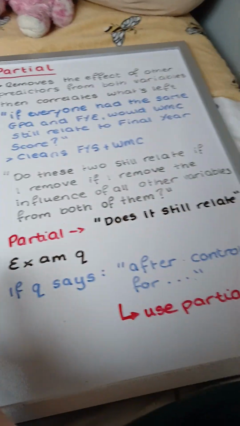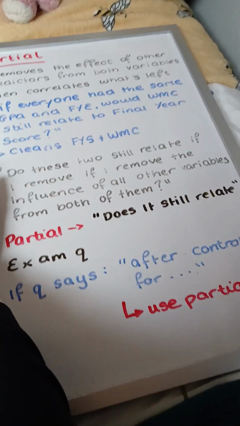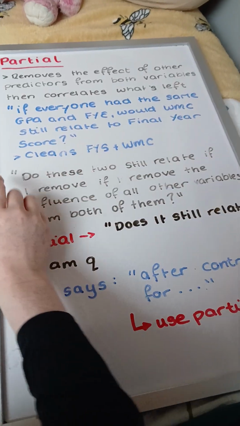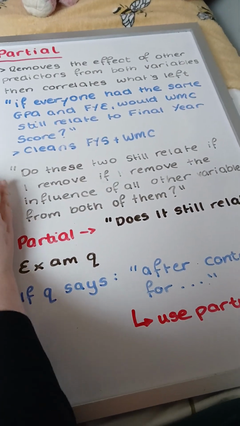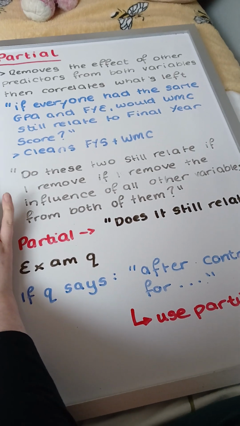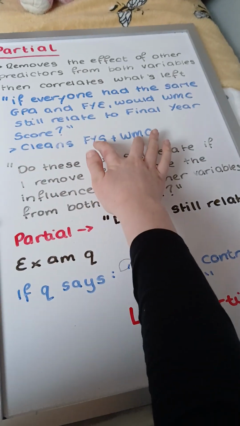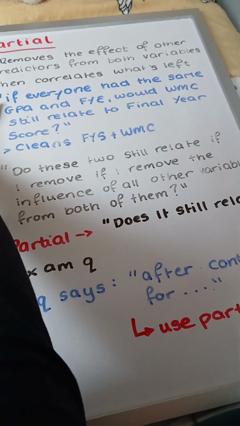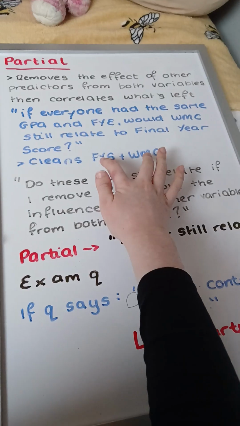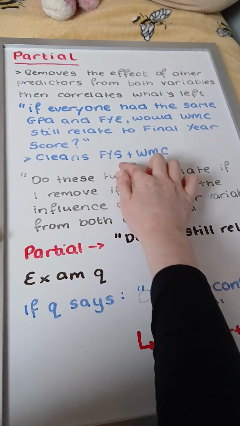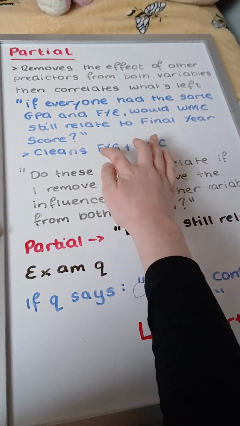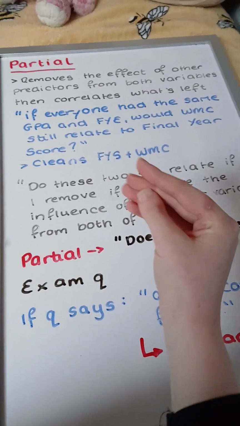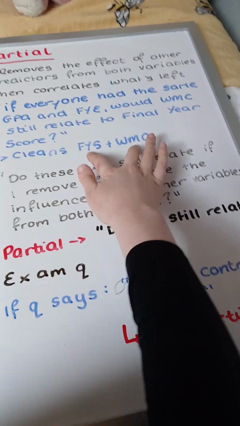We can break it down further and make it simpler and basically say, do these two still relate if I remove the influence of all other variables from both of them? So we're removing the influence from all other variables, being GPA and first year exam, from both final year score and working memory capacity, because to get the raw variance we need to remove the influence and the effect the other variables have on both of these.